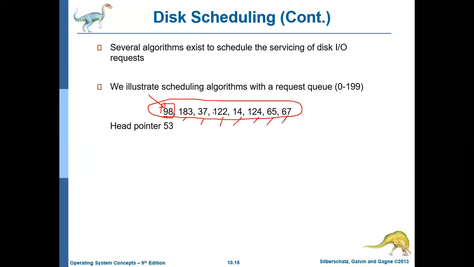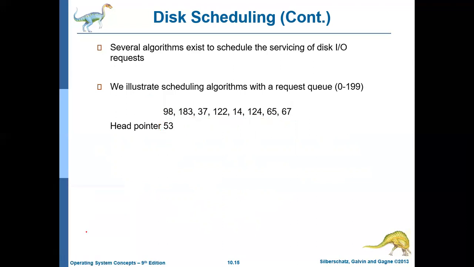This is the request queue. Currently the head is located at cylinder 53. Now let us see how the various disk scheduling algorithms will satisfy this request.